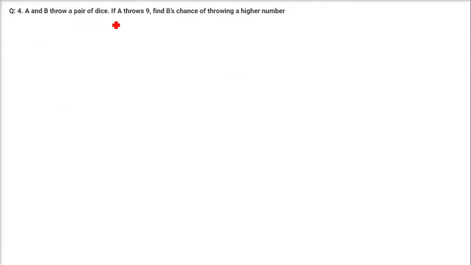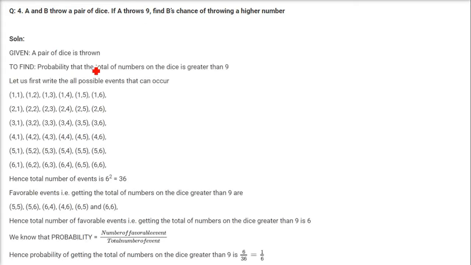A and B throw a pair of dice. If A throws 9, find B's chance of throwing a higher number. So A and B throw a pair of dice. Here first we have to make the total formation. That is, if A throws 1, B can throw 1. If A throws 1, B can throw 2. So 1,1; 1,2; 1,3; 1,4; 1,5; 1,6 is the combination.